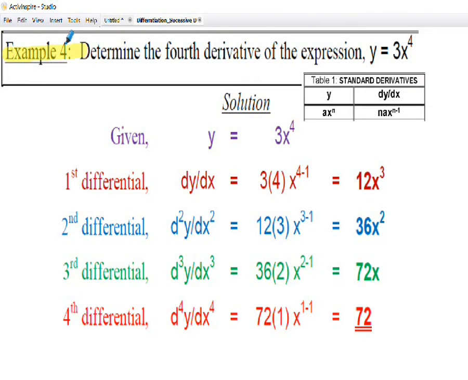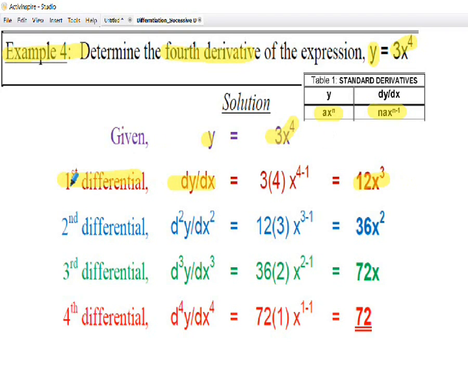Example 4 here is given to us. We're asked to find the fourth derivative of the expression y equals 3x to the 4. So I'm going to use Leibniz notation here. Given y equals 3x to the 4, my first differential, dy by dx, is equal to, and I'm following the standard derivative form of ax to the n, which gives me nax to the n minus 1. So following the pattern through, it's 3 times 4, and take 1 off the index, that's 12x to the 3.